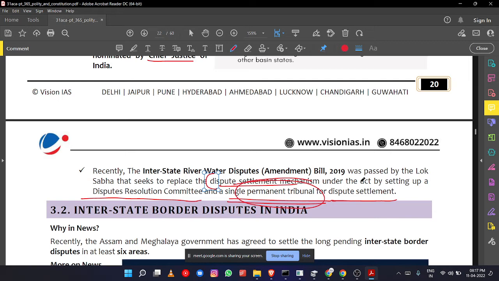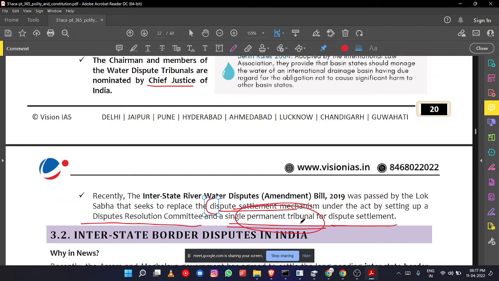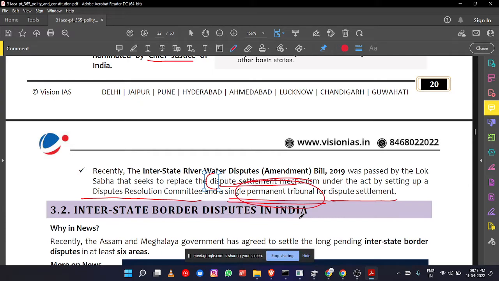Whenever a dispute arises, the states can directly go there. It will reduce the amount of time needed to set up the tribunal and its chairman and so on. So it will cut short the amount of time required.